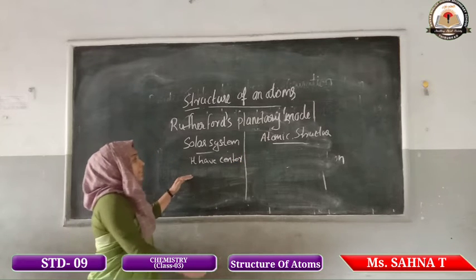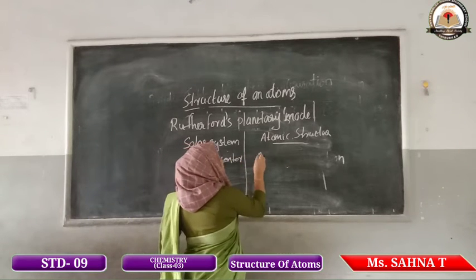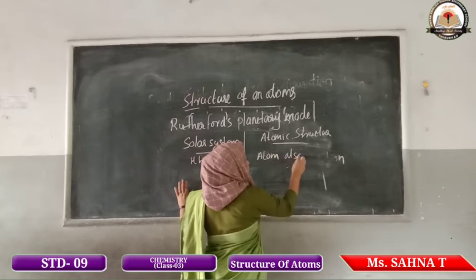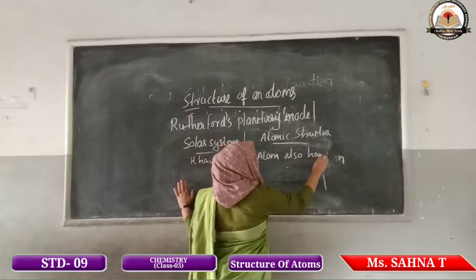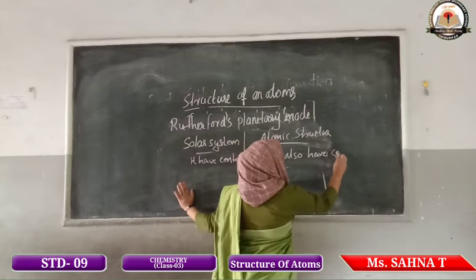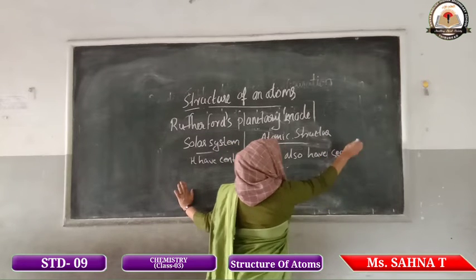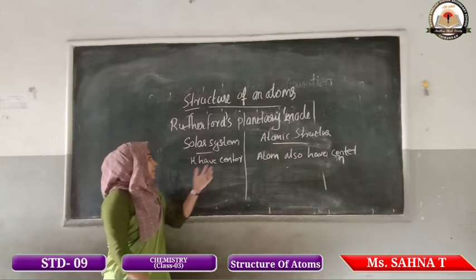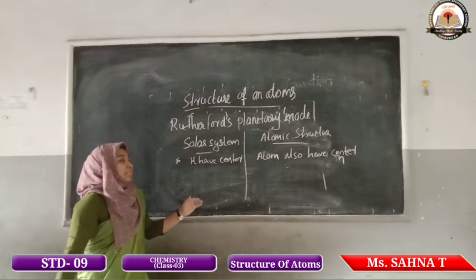What is the solar system? The solar system has a center, and the atom also has a center. This is the first point.